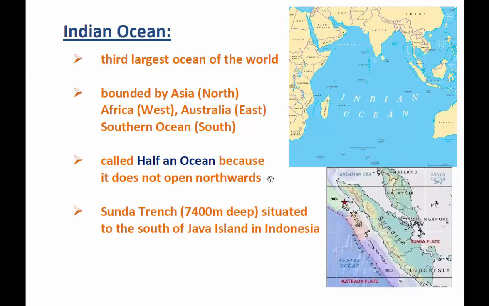And this Indian Ocean is also called half an ocean. One of the reasons is that it does not open towards northwards. In the north, it is bounded by continents. So because of that, this is called half an ocean.